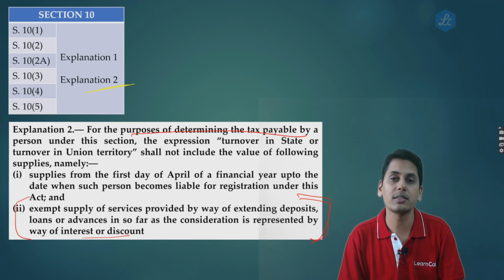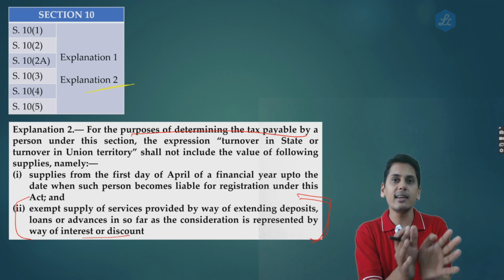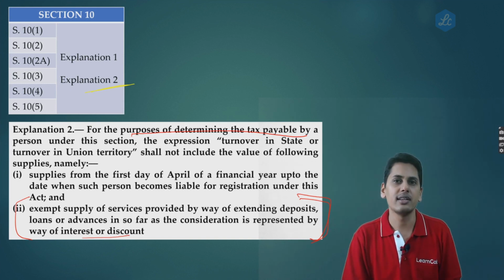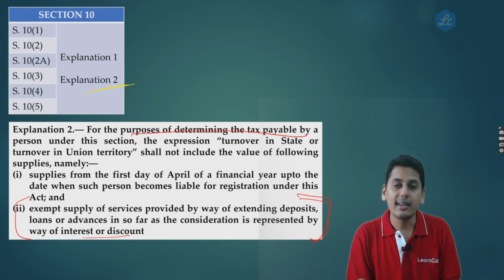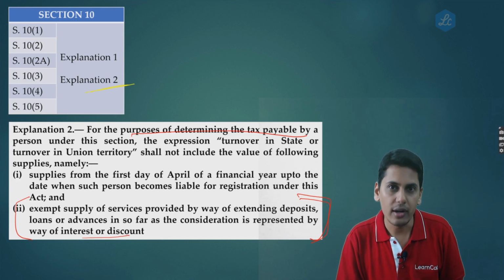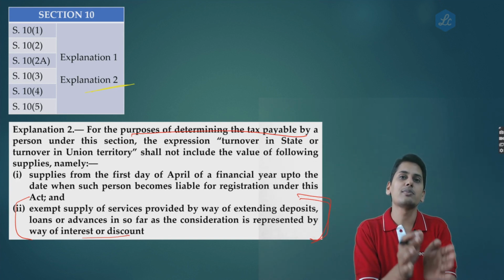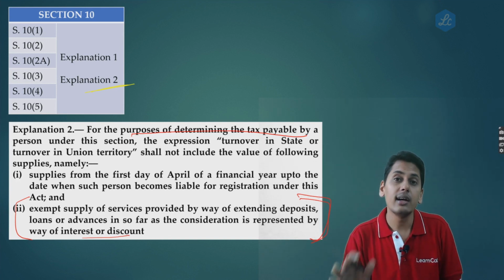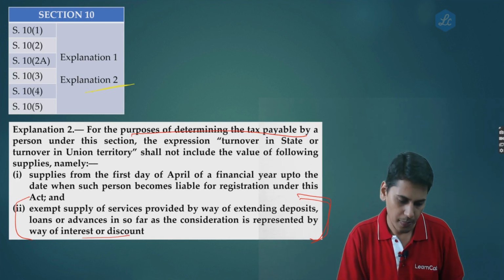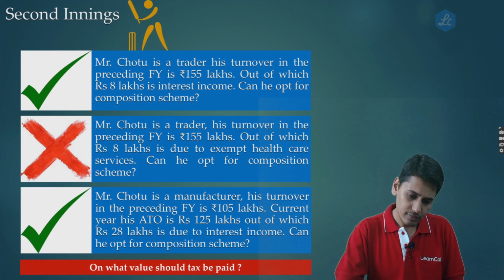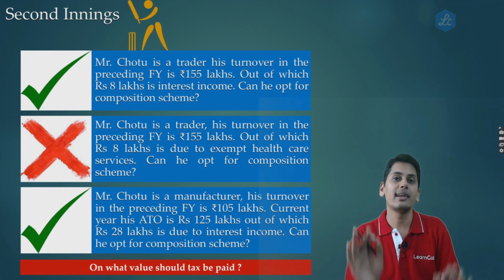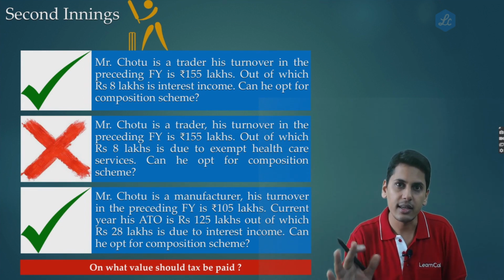Point number 2, due to explanation 2 to section 10, agreed that you are eligible, you can opt, you can continue. Should you pay any taxes on interest income? Let it be a trader, let it be a manufacturer, none of them are required to pay tax on interest income because according to explanation 2 to section 10, turnover in a state will not include interest income. So friends, let it be a trader, let it be a manufacturer, he is not going to pay tax on interest income.